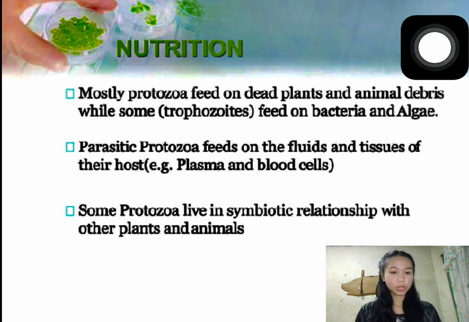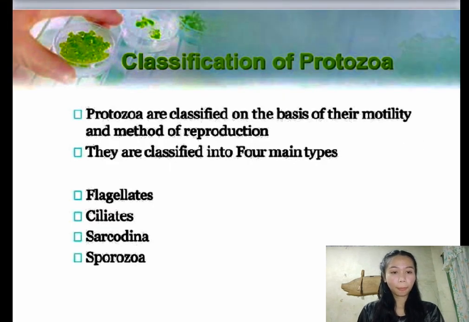So next is nutrition. Mostly protozoa feed on dead plants and animal debris, while some trophozoites feed on bacteria and algae. Parasitic protozoa feed on the fluids and tissues of their host. Examples are plasma and blood cells. Some protozoa live in a symbiotic relationship with other plants and animals.